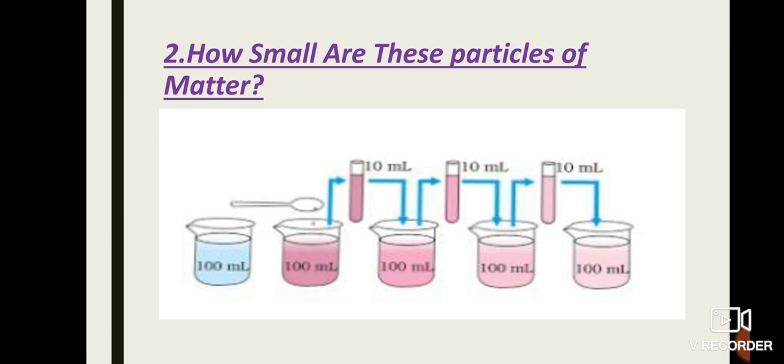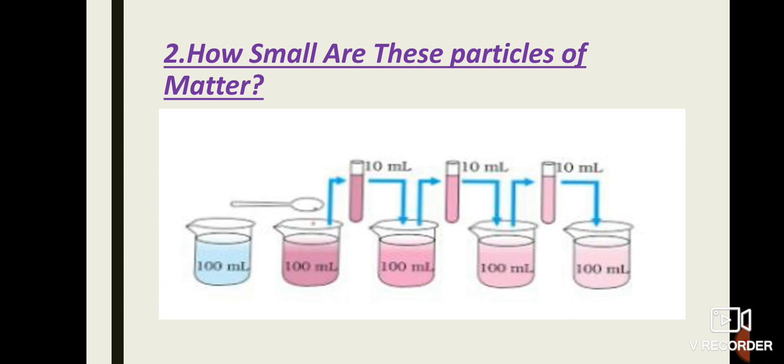Take 10 ml of this solution and dissolve in 100 ml of water. Again, take 10 ml of this solution and dissolve in 100 ml of water. Like this, repeat this process 5 to 8 times. This shows that a few crystals of potassium permanganate can color a large volume of water because there are millions of tiny particles in each crystal.